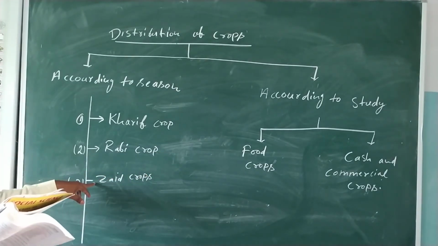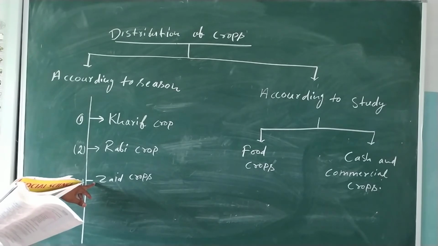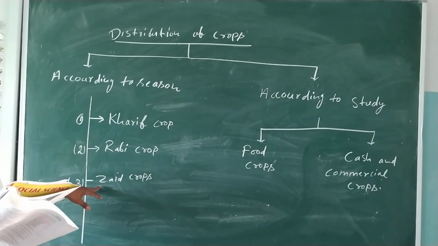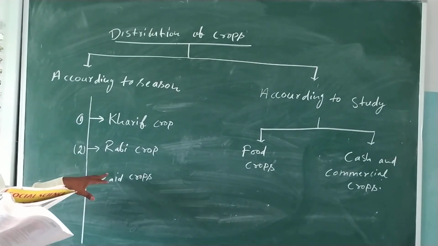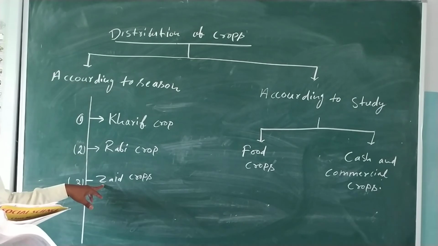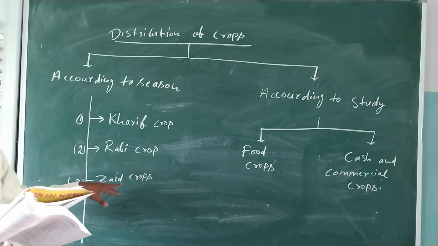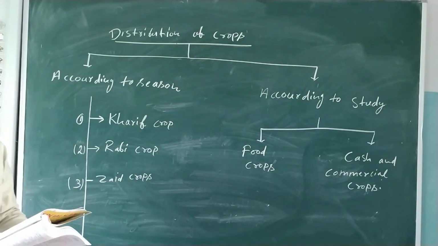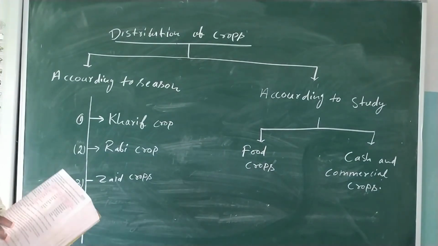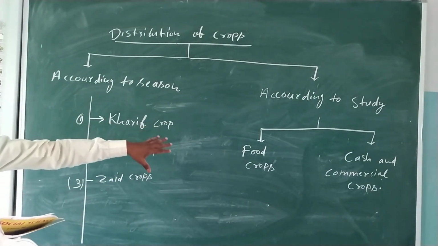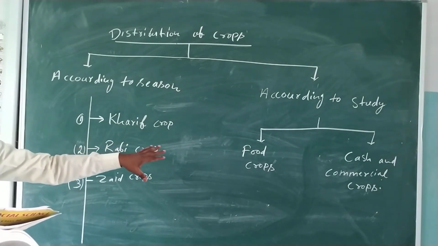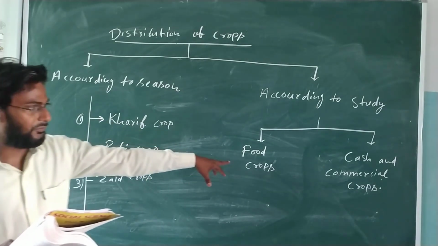And here there are zaid crops. Zaid crops means all types of vegetables. All types of vegetables are in the category of zaid crops. And here food crops, all types of foods, whatever we eat, that is in the category of food crops.